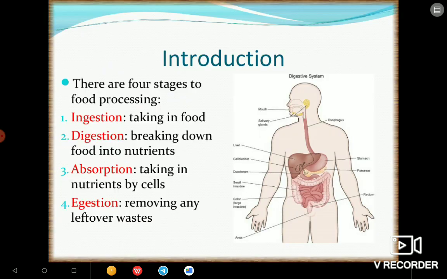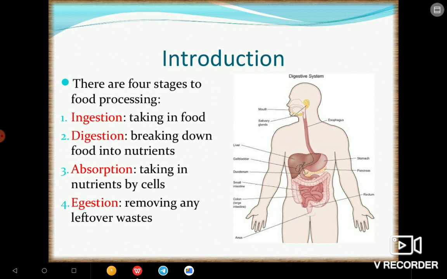So here you can check it out. Here we are having the introduction to the food processing. Okay, so here we are having 4 stages of food processing. First one is ingestion, that is the taking in food. Okay, when you take food, that is known as the ingestion.